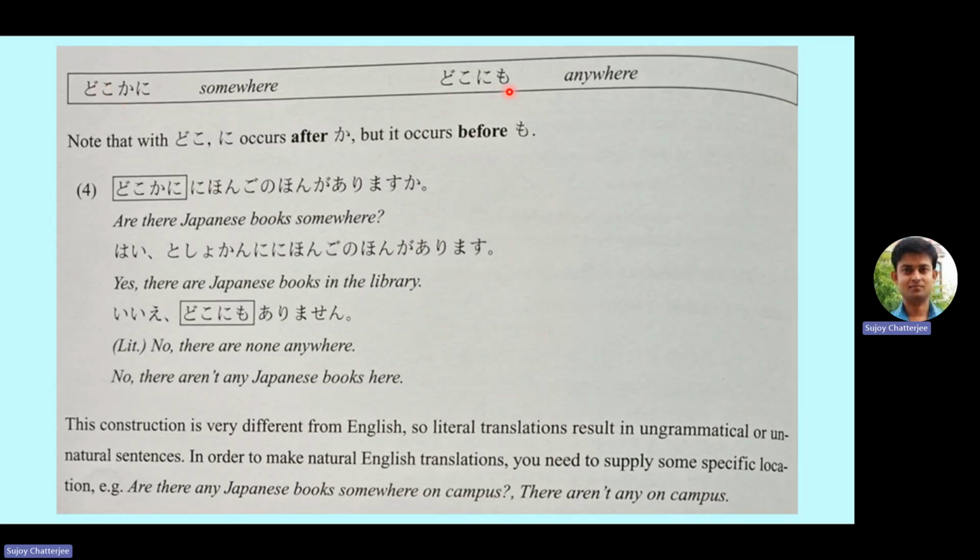Now let's look at some examples using dokoka ni and doko nimo. Example 4 is: Dokoka ni nihongo no hon ga arimasu ka? Friends, before we move forward, I just want to let you know that this is written in hiragana, as you know, and for beginners it might be difficult to read. So what people do is use Romaji.